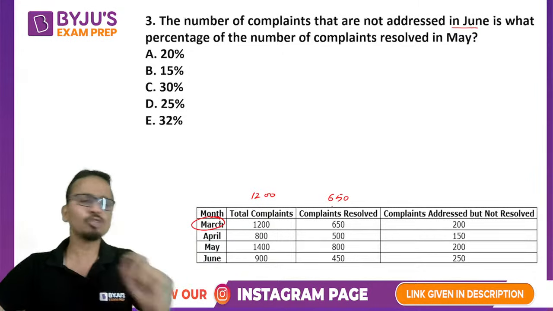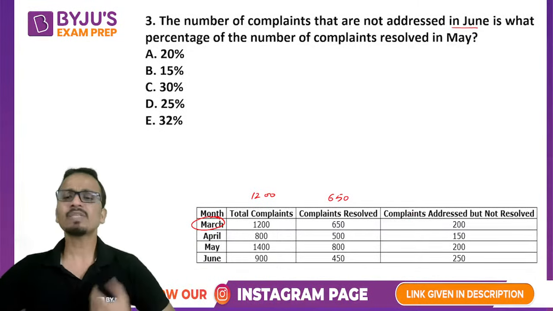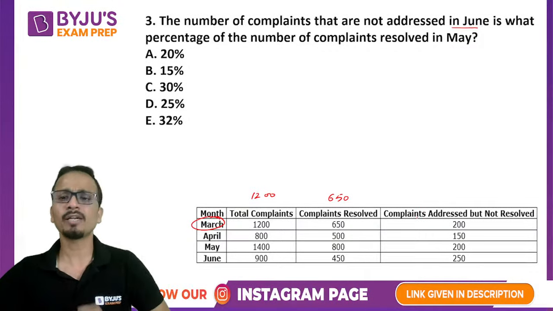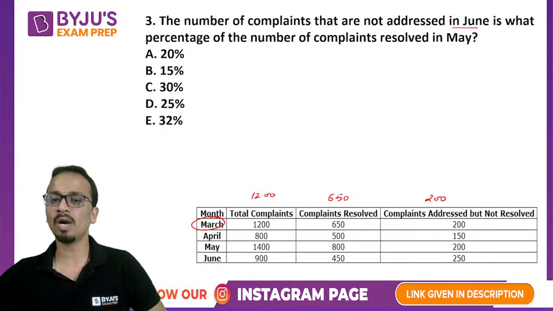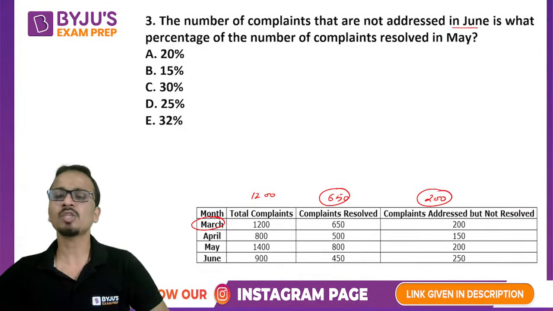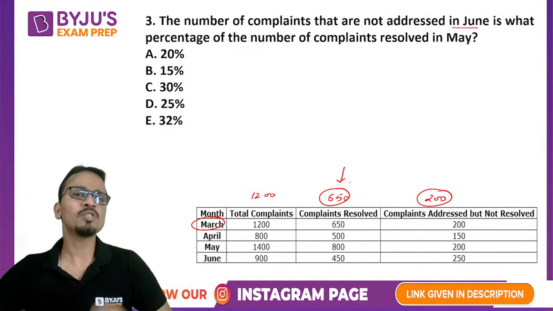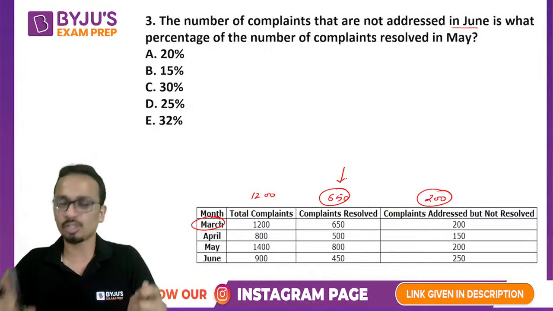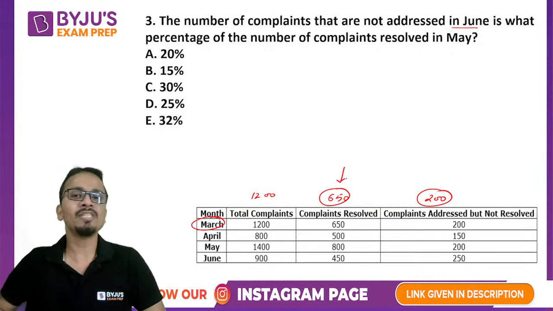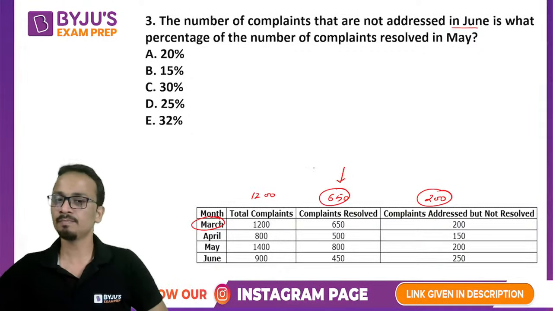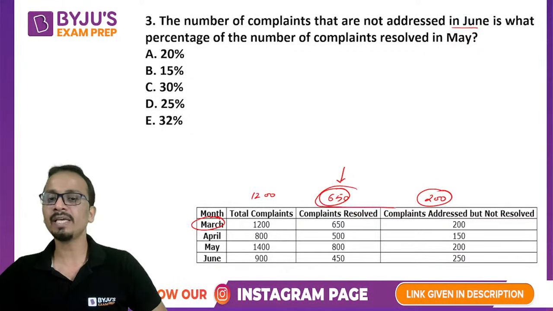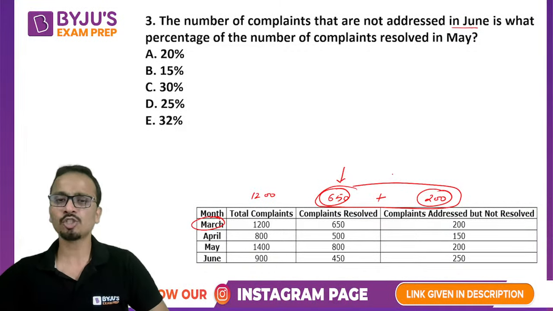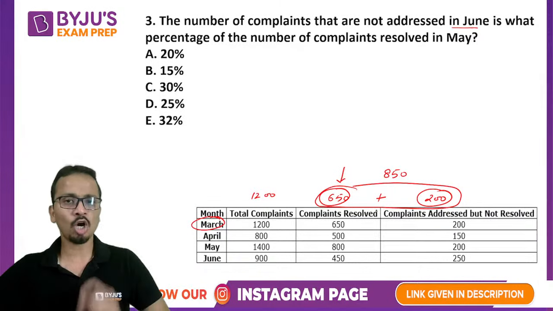So 650 out of 1200 were resolved. Now there were some complaints which were addressed but not resolved. So these complaints are 200. So in total, what was the number of complaints which were addressed? These complaints, 650, were addressed and got resolved, but 200 complaints got addressed but not resolved. So in total, the number of complaints which were addressed will be the sum of these two, that is 650 plus 200, which is 850.